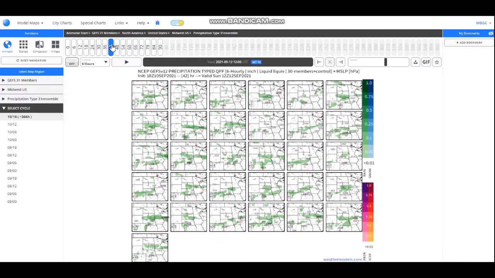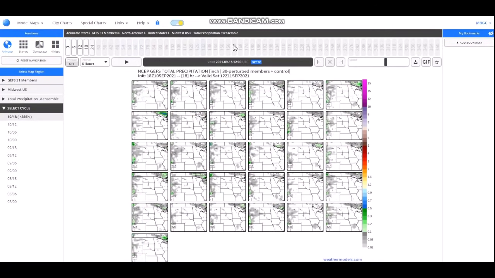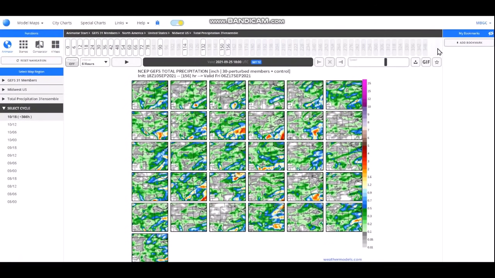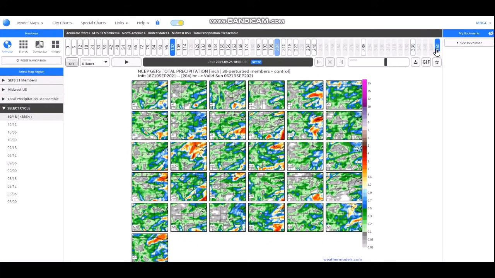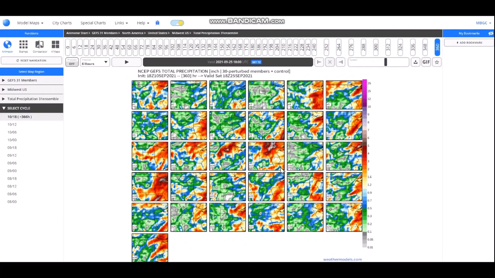Let me take a look at the total precipitation, not the radar. I just want to show you this area by area. Let's go all the way out to 360 where it ends. Oh my goodness, it is glitching. There we go. Notice a lot of coloration in the orange, the yellow, and anything above that yellow color. It's above an inch. Anywhere in that orange, that's 3, 4 inches, and look at some of the models. If we have several systems overlapping, potentially producing some of those gray pink colors, that's 8, 9 inches. Definitely an active pattern for the Midwest. Some are showing a lot of activity, some a bit less, still impressive amounts across isolated areas.